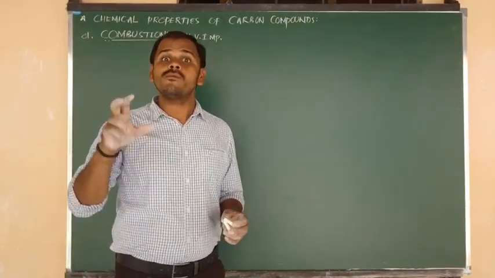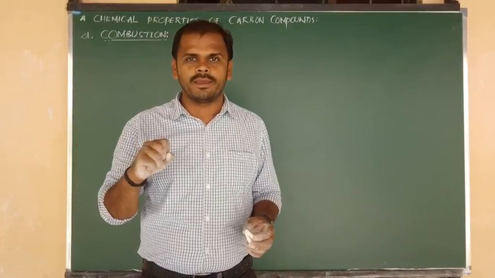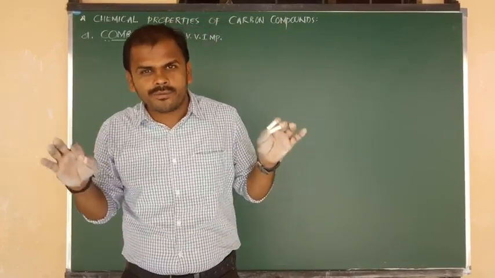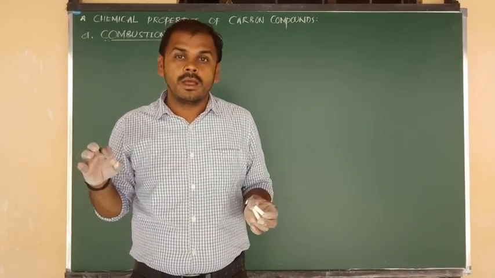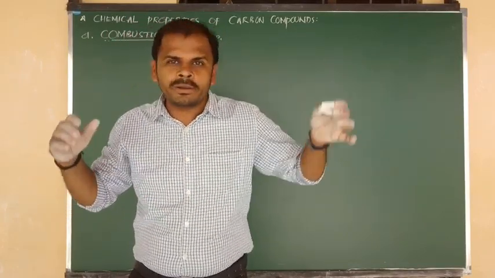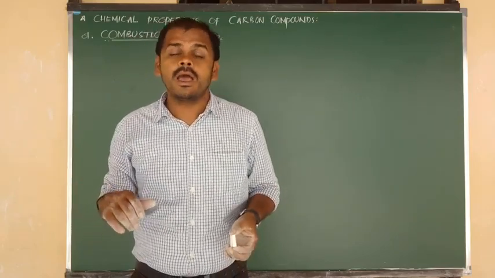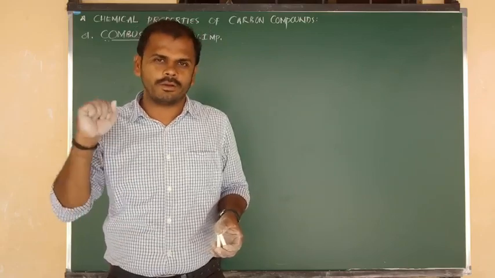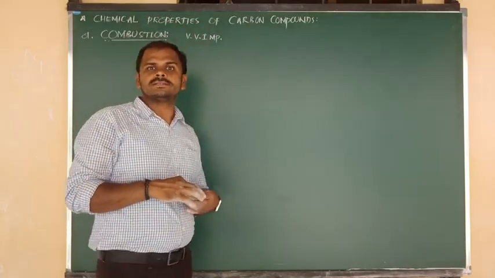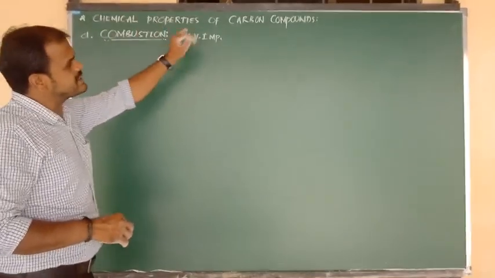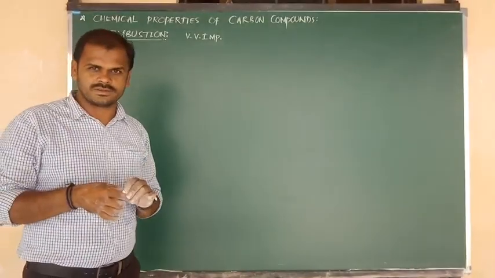So in the last part of the carbon and its compounds topic, we have seen the nomenclature of carbon compounds, and especially I gave you a list of IUPAC nomenclature of organic substances. I hope most of the students have written the exam very well. Good. So now in this class I am going to discuss the chemical properties of carbon compounds.